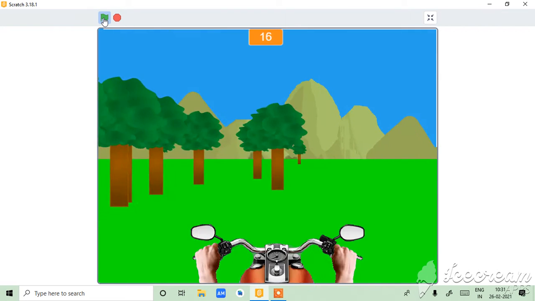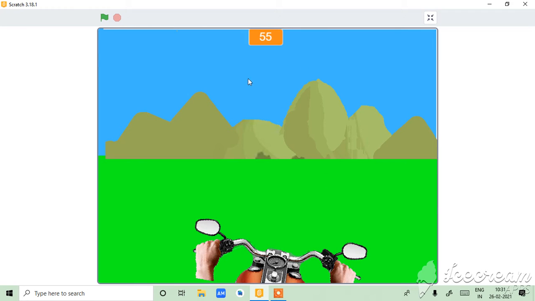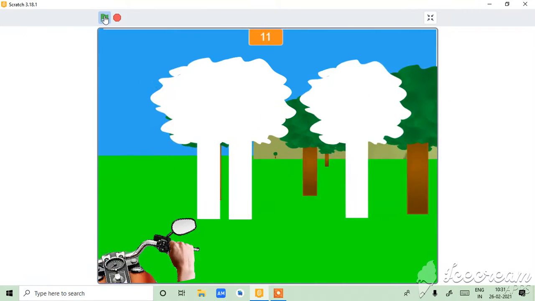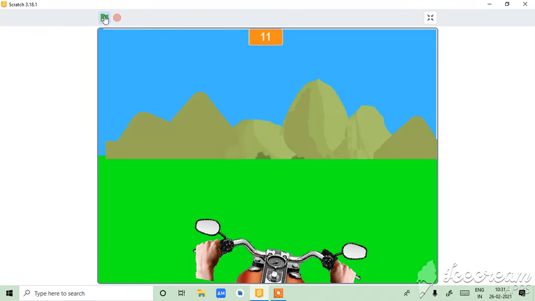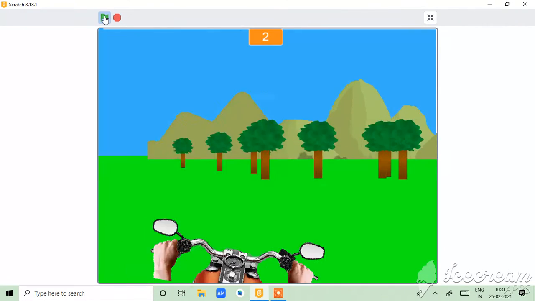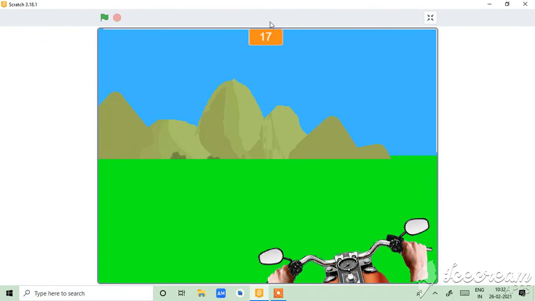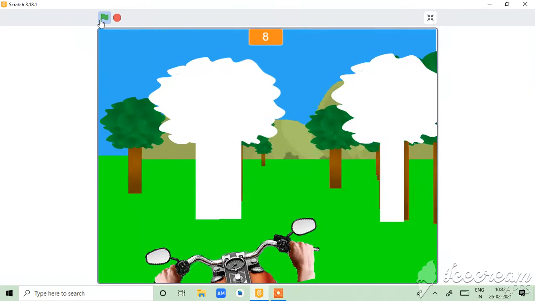Afterwards, with special effects, the sky will be darkened, going from day to night with cool pattern effects. And if we pass the trees, the score in the bottom will increase. Let's start how we make the game.